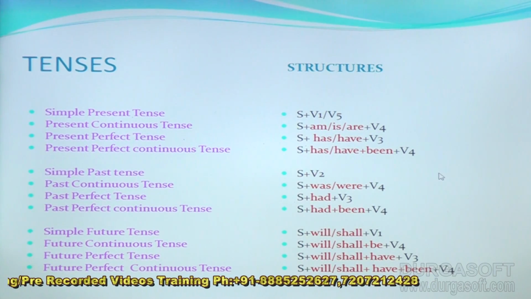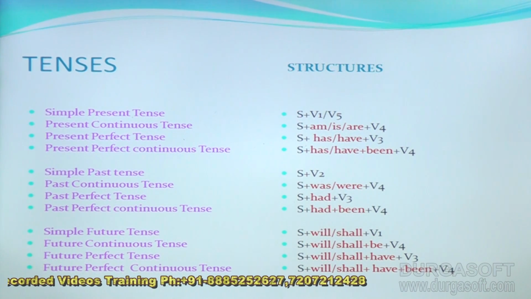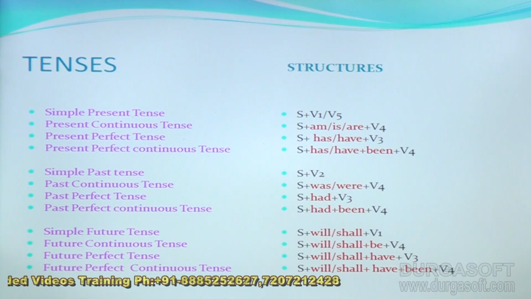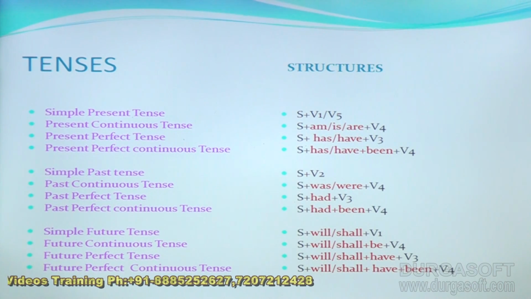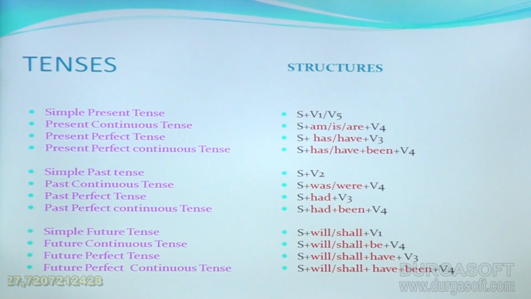For the simple present tense, it is subject plus V1 or V5. And for present continuous tense, the structure is subject plus am, is, are plus V4. And for present perfect tense, the structure is subject plus has or have plus V3. And for present perfect continuous tense, the structure is subject plus has or have plus been plus V4.